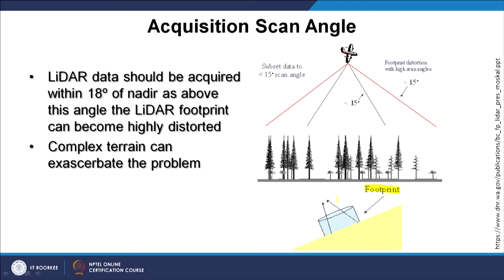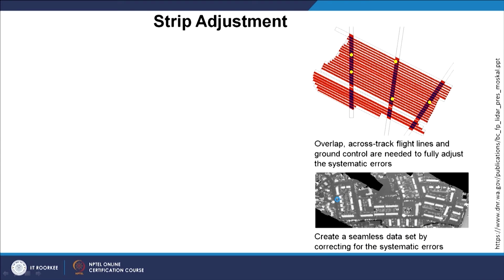Complex terrain can exacerbate the problem. This problem can become bigger in terrain like the Himalaya, which is a highly rugged undulating terrain where things can become very difficult. When we get the data, strip adjustment can also be there, and that may bring some errors.